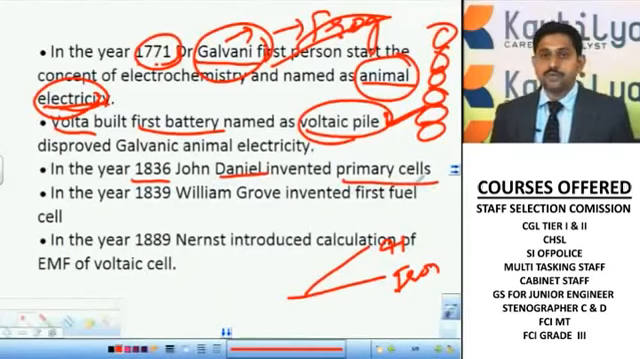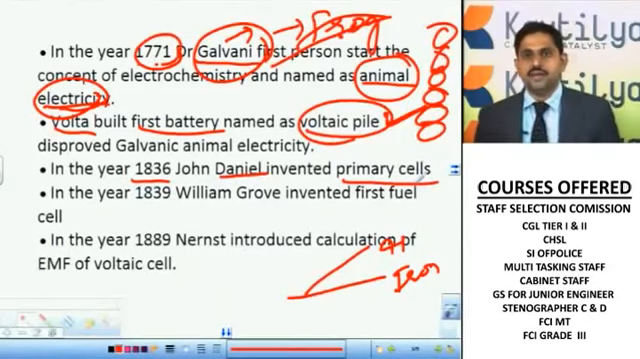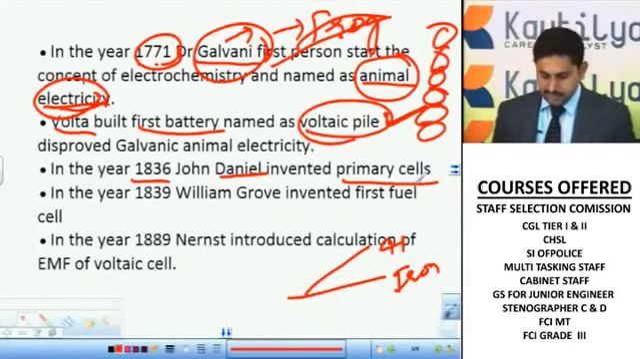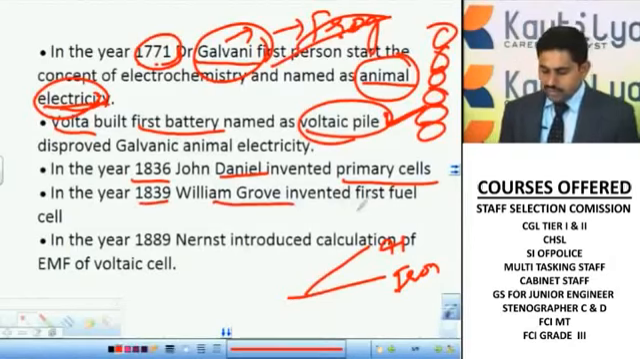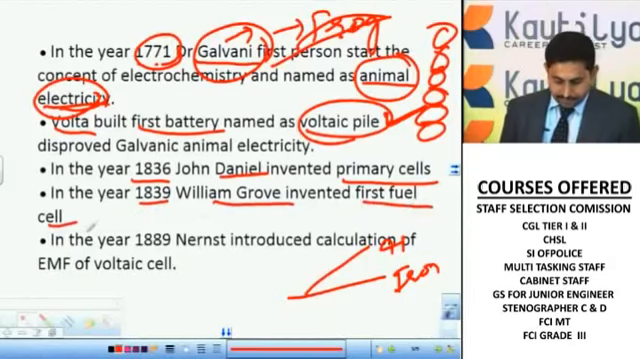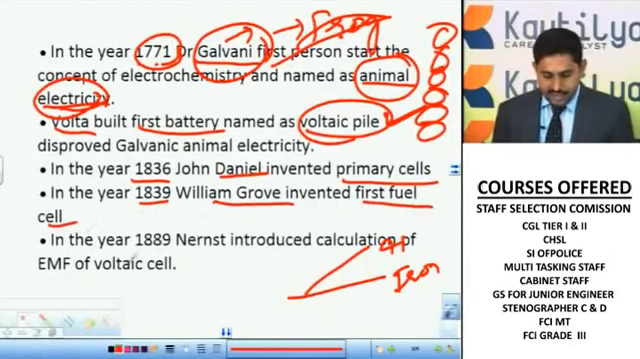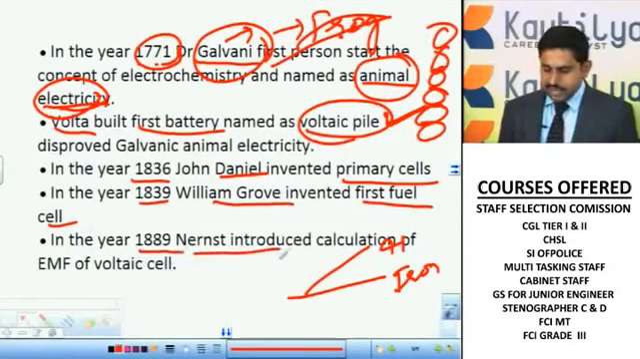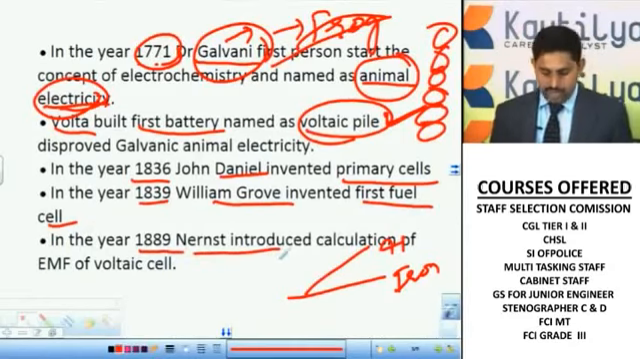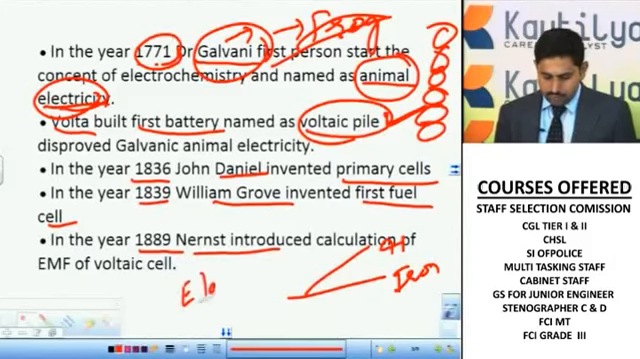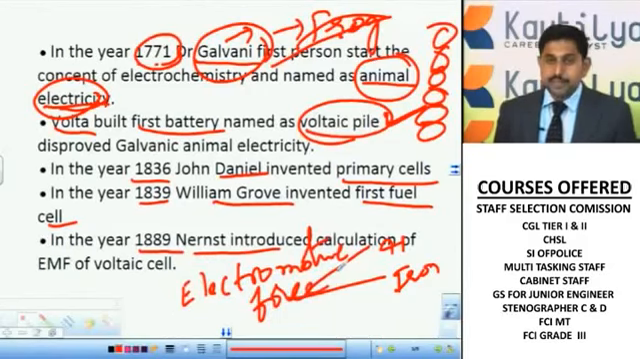We'll discuss what is a primary cell, what is a secondary cell, what is a fuel cell, all these things in this chapter. Next, in the year 1839, William Grove invented the first fuel cell. Okay, next in the year 1889, Nernst introduced the calculation of EMF, electromotive force. What is an electromotive force and how it is calculated, we'll discuss in a continued class.